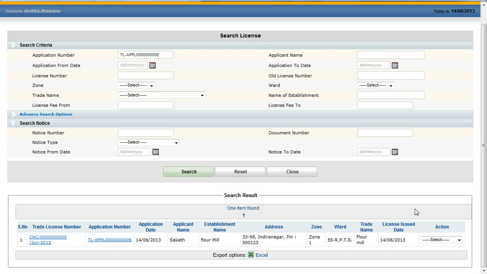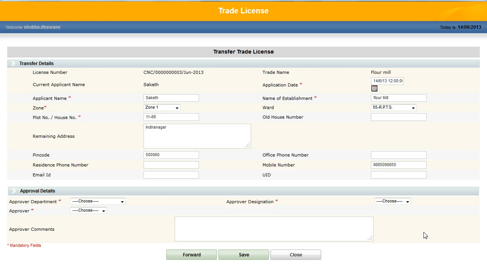Let us see some other actions I can perform on the trade license. Here in the action drop down list, I can see the options I can do on the trade, like transfer license, record objection, reprint NOC. Let us take a look at the transfer license first. I am selecting transfer license. If the trade owner is selling the trade to another trader, then he applies for transfer of the trade license. If he is selling to another owner, then this option is used.